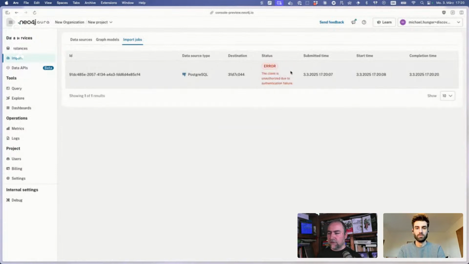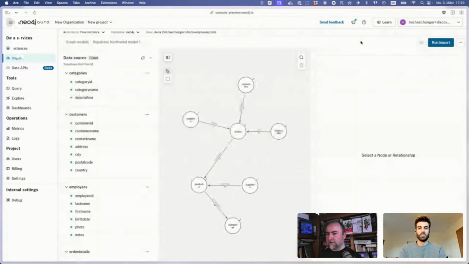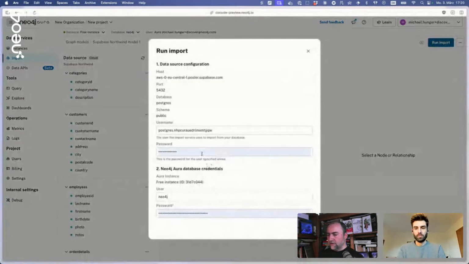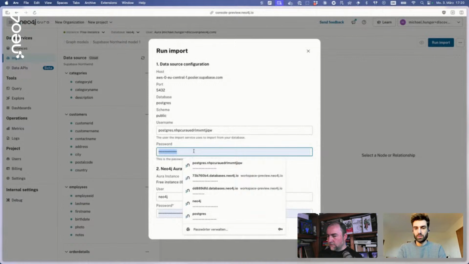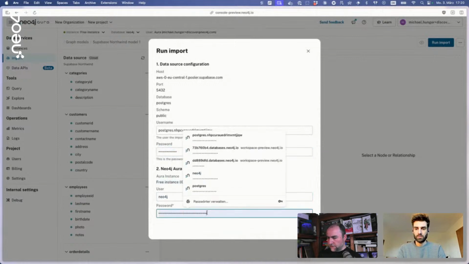And now I have an authentication failure, so I have to rerun this job. It didn't happen in the morning when I tried this out, but we can try this again and see if we can avoid this. Maybe the password, yeah. So this is my Neo4j Aura detail.